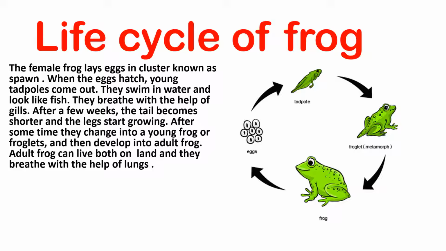The adult frog can live both on land as well as in water, and on land they can breathe with the help of lungs, and that is why the frog is known as an amphibian, because it can live both on land as well as in water. And here in their life cycle, we can see metamorphosis, how eggs change into tadpoles and tadpoles into froglets and froglets into adult frogs.